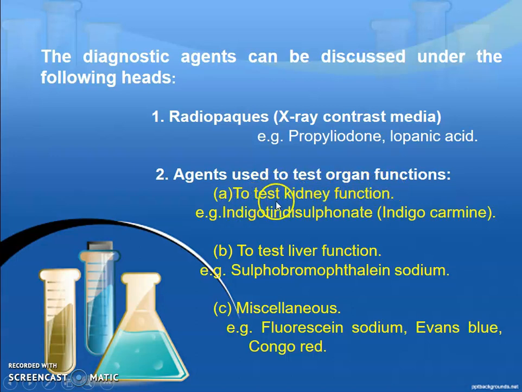First is to test kidney function, for example, indigotindisulfonate, which is also called indigo carmine. Then to test liver function, for example, sulfobromophthalein sodium, and miscellaneous agents, for example, fluorescein sodium, Evans blue and Congo red.